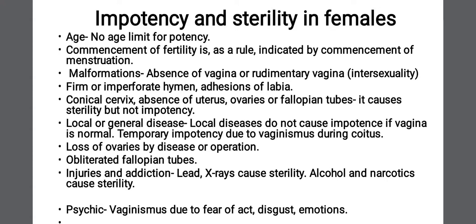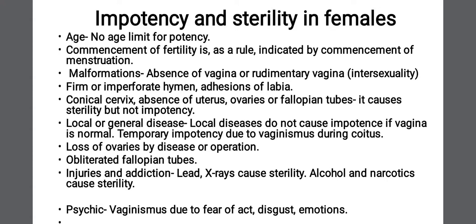They are cut and sutured, or ligated, so that the transfer of ovum or sperm will not occur through them, and she will get sterility but not impotency. So cutting the fallopian tubes will cause sterility, but her potency will be maintained.